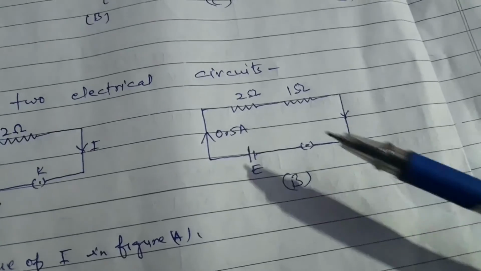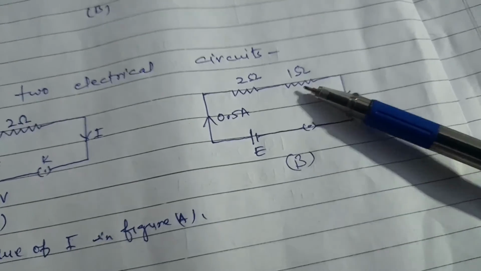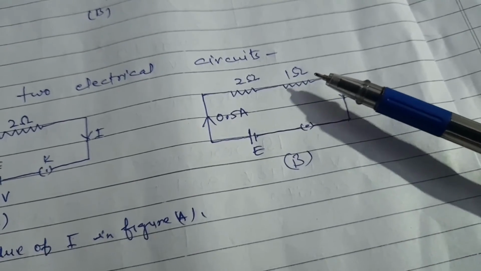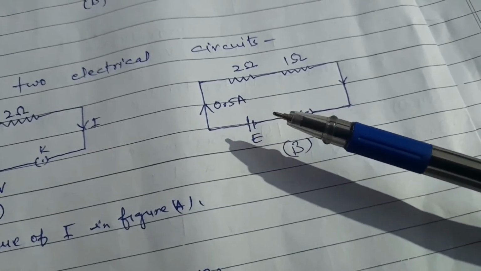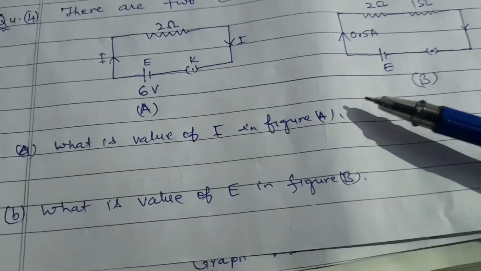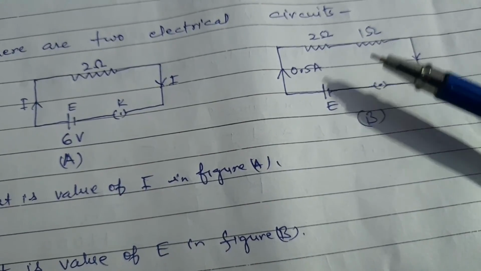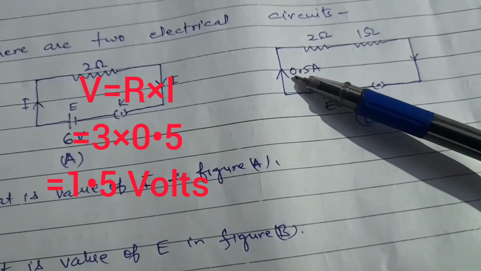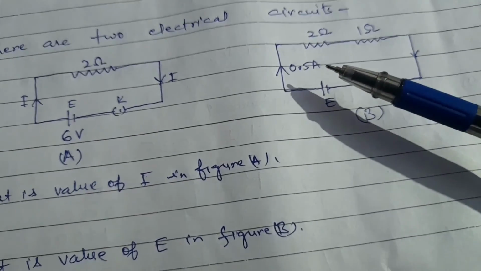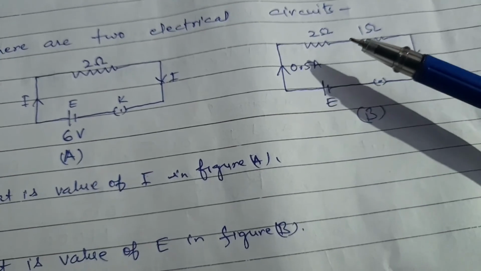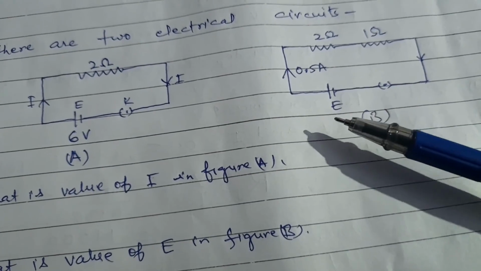In the second circuit, two resistances are connected in series. The total resistance will be 2 plus 1, that is 3 ohm. 0.5 ampere is flowing in this circuit. We have to calculate the value of E. We know that R is equal to V upon I. We will write 3 is equal to E upon 0.5. So E is equal to 3 into 0.5. That will be 1.5 volt.